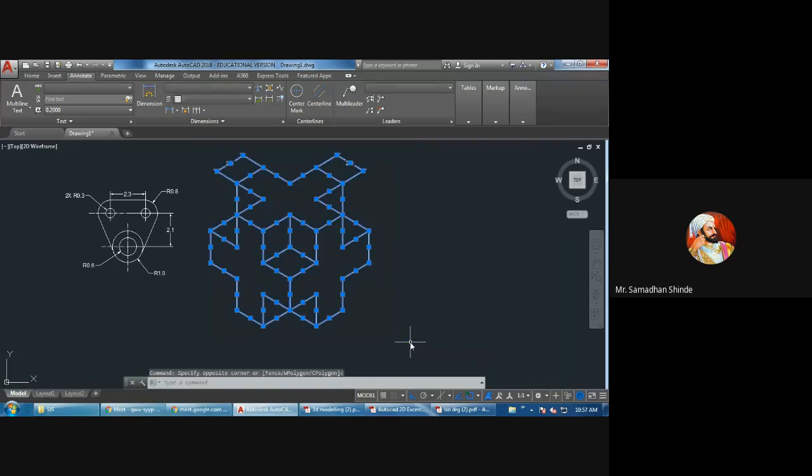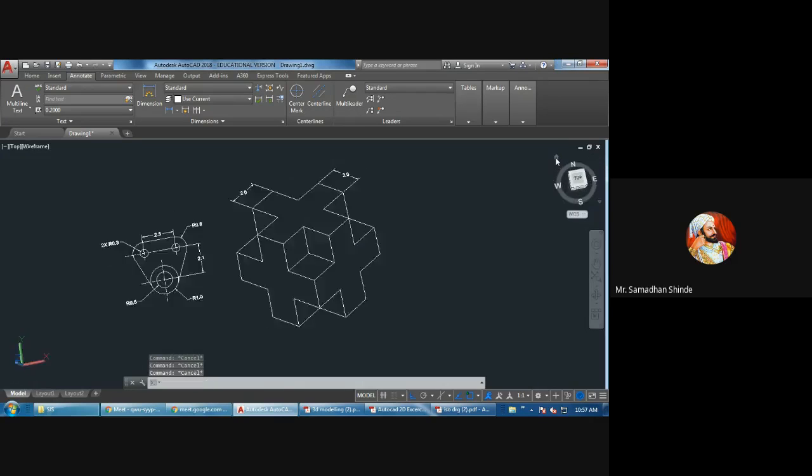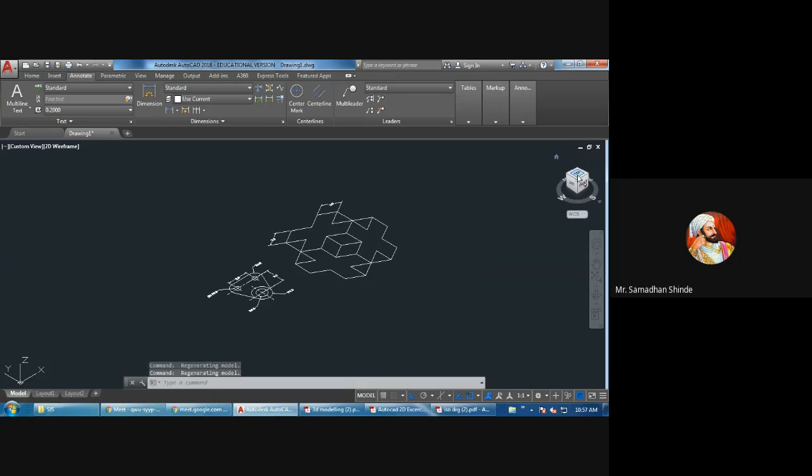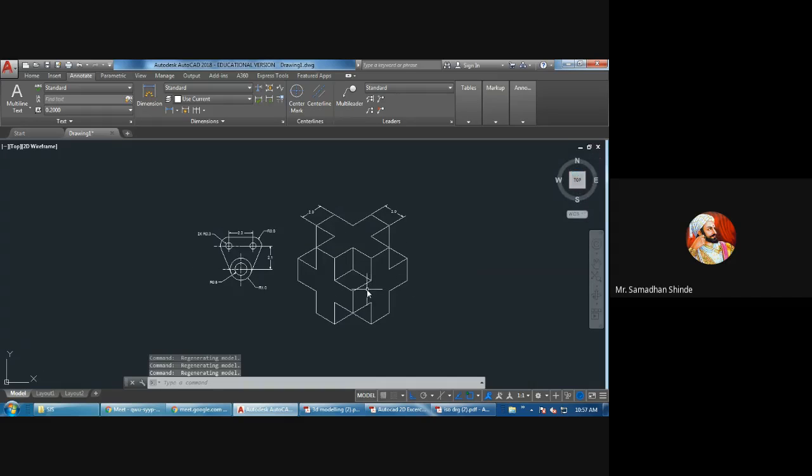So you can see actually it is on one plane. Now here a home-like symbol is coming. It is called home. It will show its front view. For both the objects, the actual front view is a line view. Have you understood the difference between this? The first one is actually 2D, there is no question. But the second one was in isometric. It was looking like a 3D, but its front view is a line view only. So if I look at one plane, here now it is looking like a 3D.